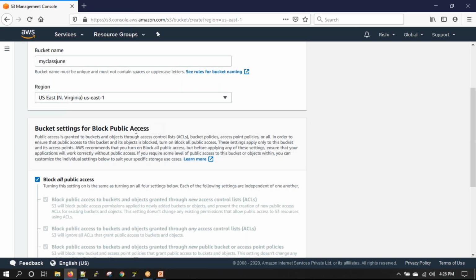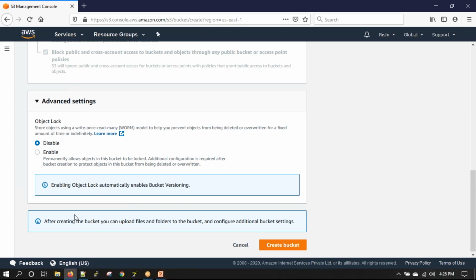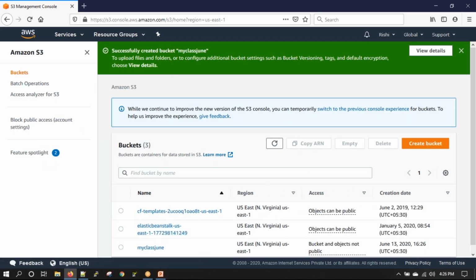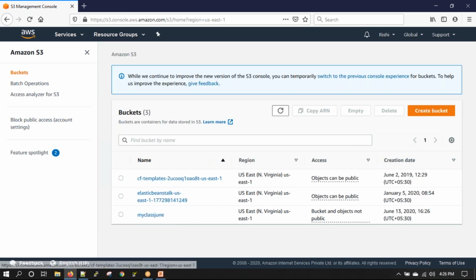I'll create this in US East 1. I'll scroll down below, where there are advanced settings, object logs and all. I'm not doing anything there, and I'll say create a bucket. Now you will see the bucket is created, and it says successfully created bucket. You can click view details to get the details. So my bucket has been created.